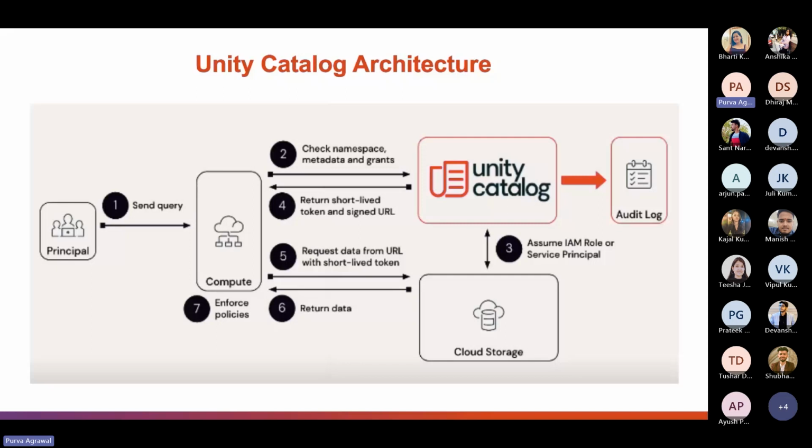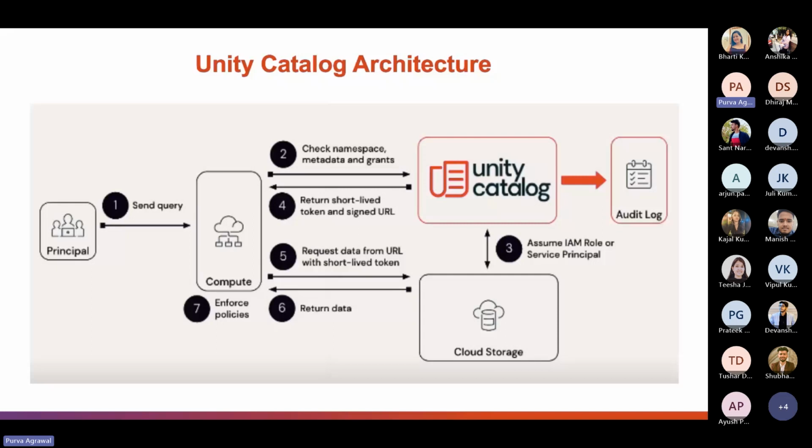The story begins with the principal issuing a query, which can be issued through all-purpose clusters for cases when users are running Python or SQL workloads interactively. In the case of a job or a pipeline running as a service principal, this will typically run through the job cluster. Alternatively, data analysts can issue queries in Databricks SQL through the SQL warehouse. In any case, the applicable compute resource begins processing the query.